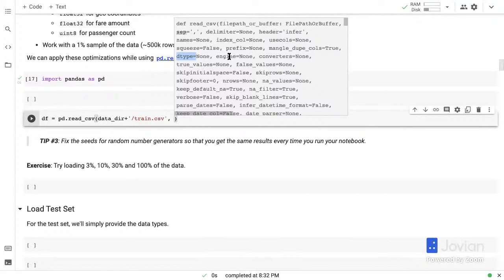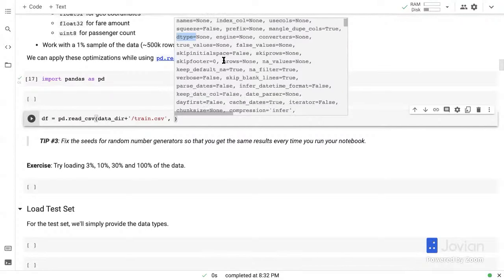So there are two ways to pick a sample. We can either just pick the first 1% or the first 500,000 rows, for which we can use nrows. If you just provide the value of nrows and provide 500,000, that's going to pick up a 500,000 sample for you. Or there's another way to do it, which is using something called skiprows. Here we can provide a function which can go through each row, and based on the row index, it can tell you whether or not to keep the row. So I'll show you both.